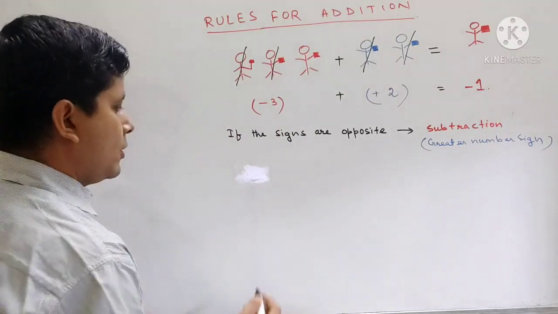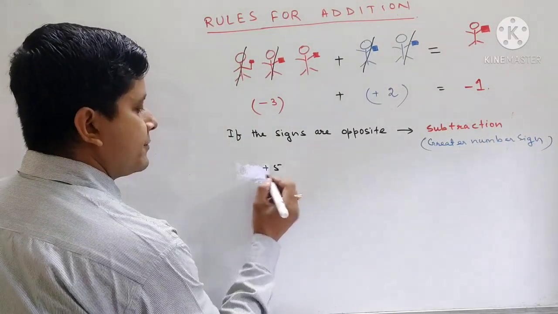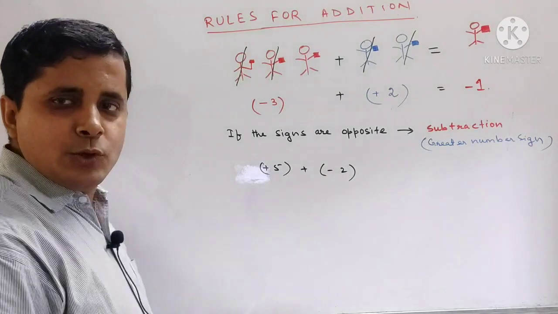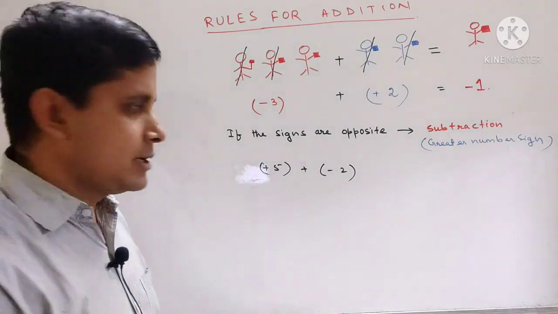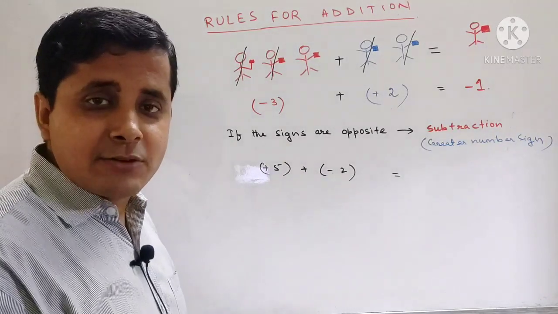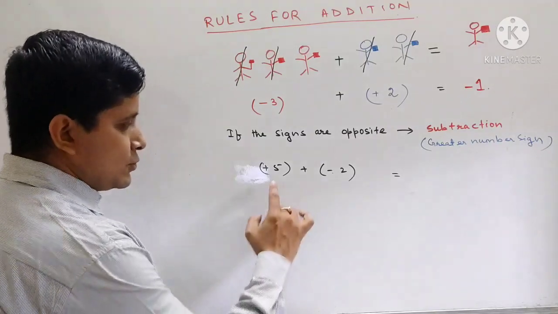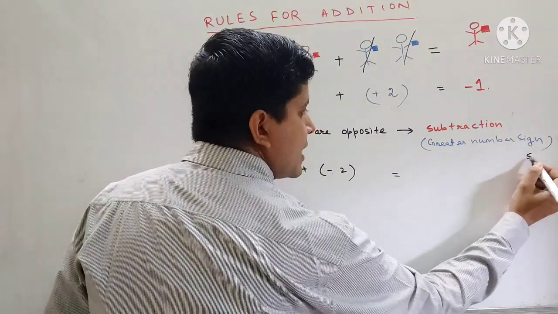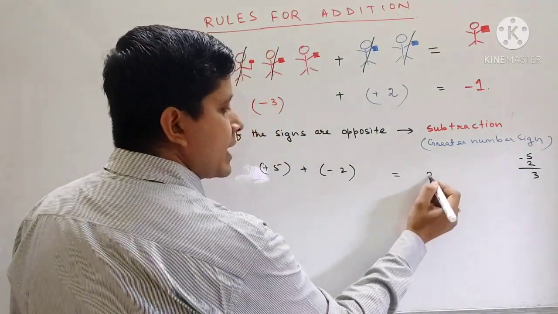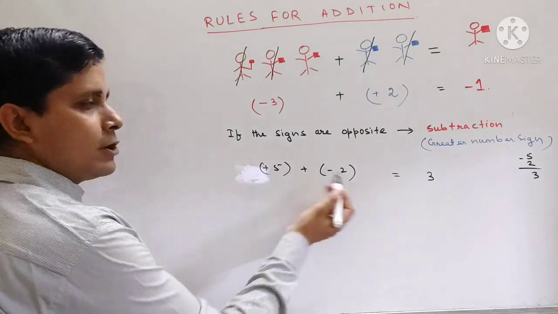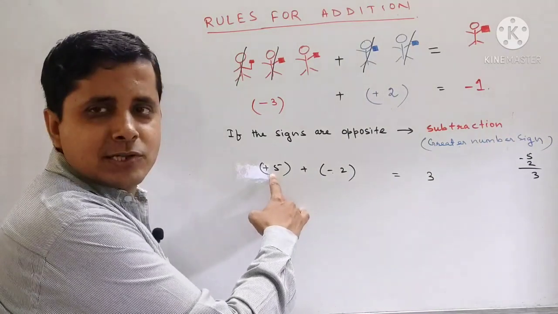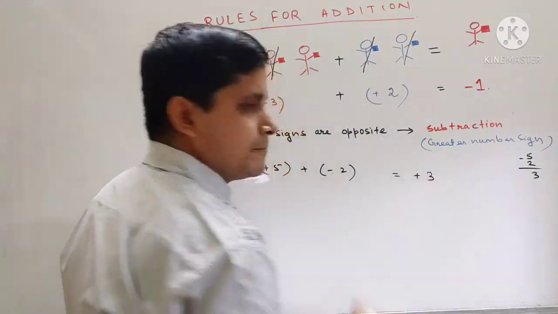Suppose we take the example of +5 and -2. So +5 and -2, we have to do the addition. So here you see they have opposite signs, and whenever there are opposite signs, what do we do? We do subtraction. So 5 minus 2, what is the value of 5 minus 2? That is 3. So we will write here 3. Now whoever is greater, 5 or 2? 5 is greater. So what is the sign of 5? The sign of 5 is positive. So we will write here plus 3.